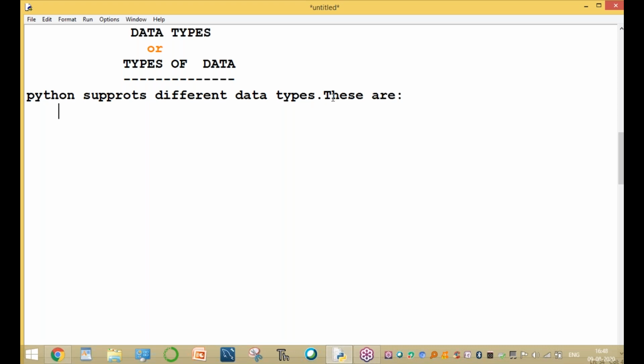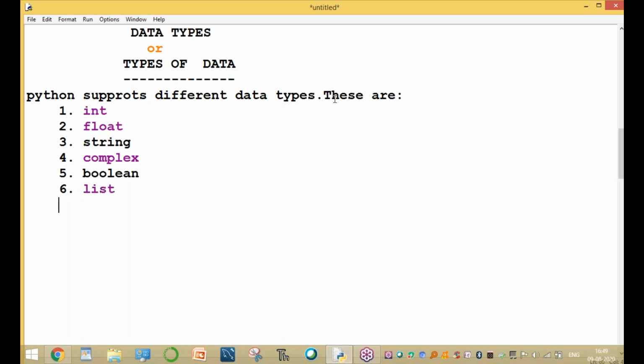One is built-in, that is predefined. Python has integer type, float type, string type, complex data type, and Boolean data type. These 5 are called primitive data types.